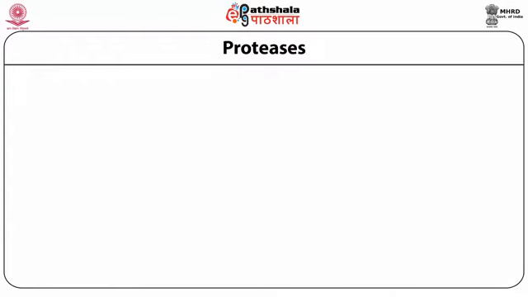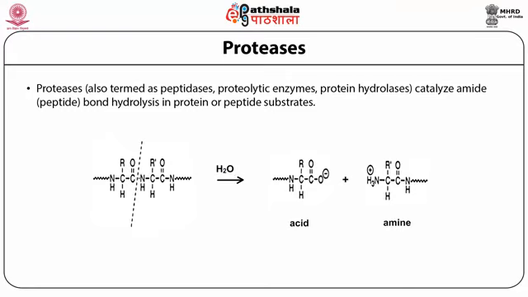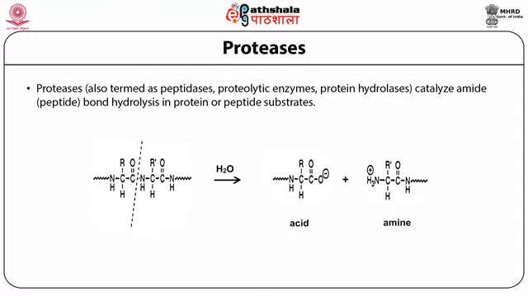That is the proteases. Proteases are also termed peptidases, proteolytic enzymes, and protein hydrolases. They catalyze amide bond hydrolysis in protein or peptide substrates. So what happens? Any protein is digested by the proteases in the hydrolysis process, and fragments of the protein are released, one with the acid group and another with the amine group. Two fragments are generated in case of protease action.